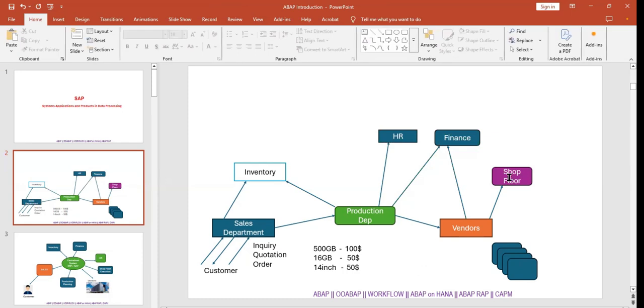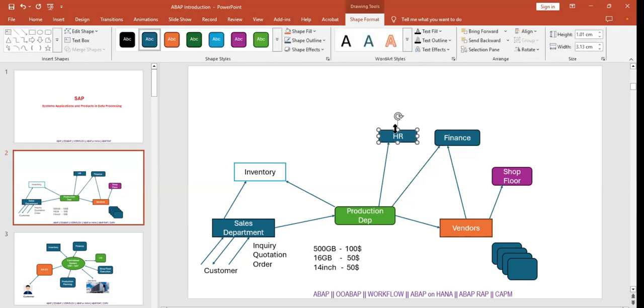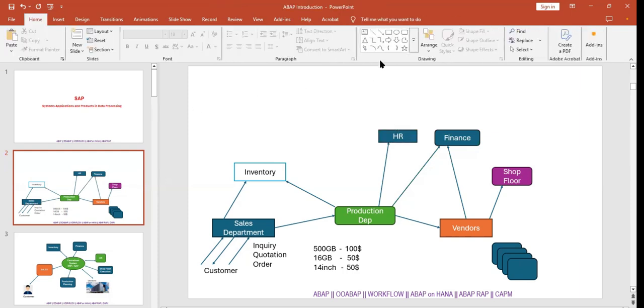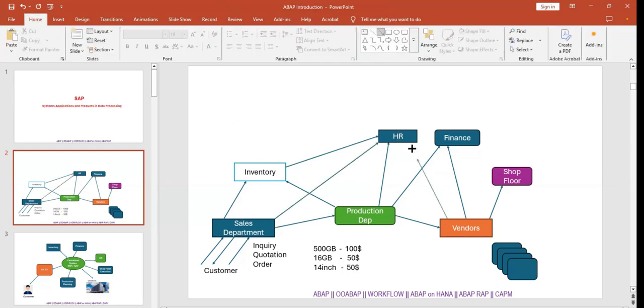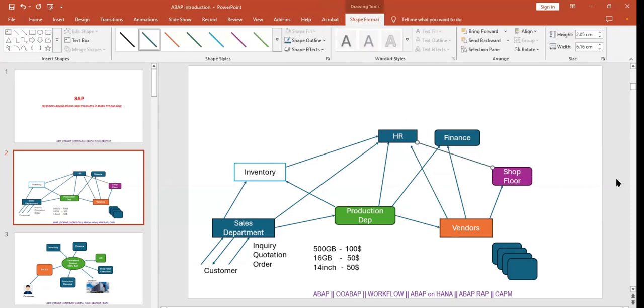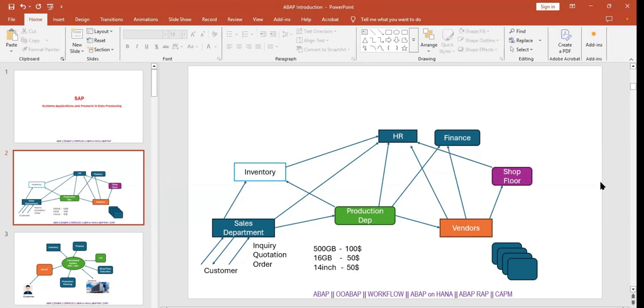These items we have already sent to your shop floor. These bills are pending from your end. Please clear the bills. Right. So here one department is playing a crucial role, the HR department. At the end of the day, in this entire process, each and every department will communicate the information to the HR department. Vendors or shop persons will update the records: today we have received this much stock. All this information they will inform to the HR department.